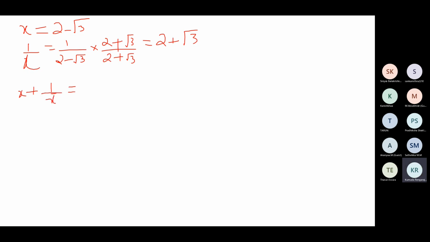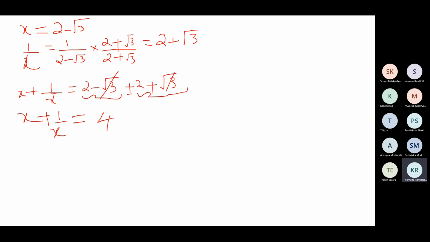The value of x is 2 minus root 3 and the value of 1 by x is 2 plus root 3. So the value of x plus 1 by x is 2 minus root 3 plus 2 plus root 3, root 3 gets cancelled, so 4.